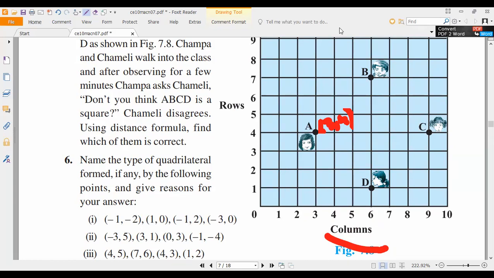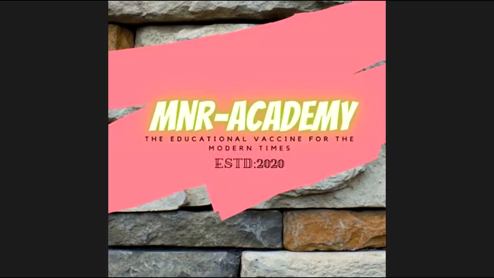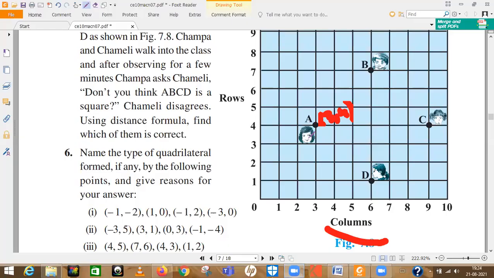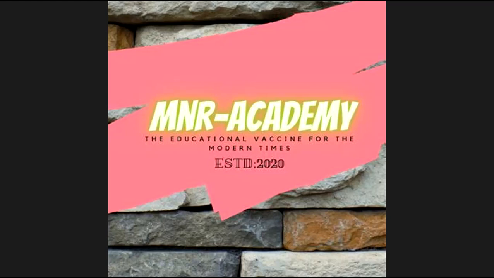Now, by using the distance formula, you have to prove whether they are sitting in a square or not. So what is the property of a square? All sides are equal and diagonals are equal. If all the sides come out the same, then one is correct and the other is wrong. So you can prove that. That's all, fifth question. Do it fast.